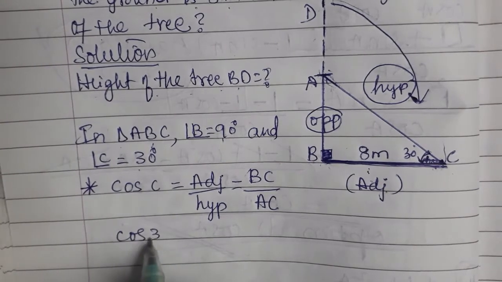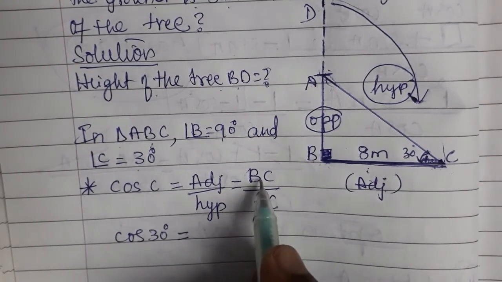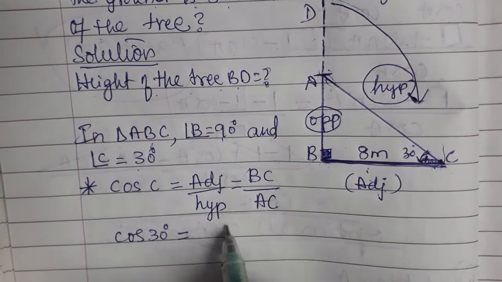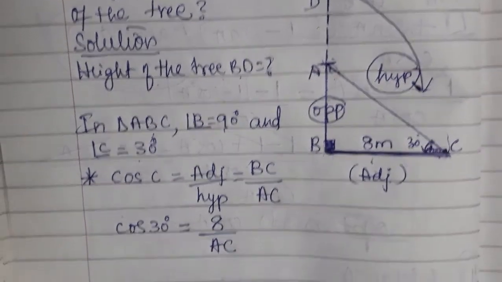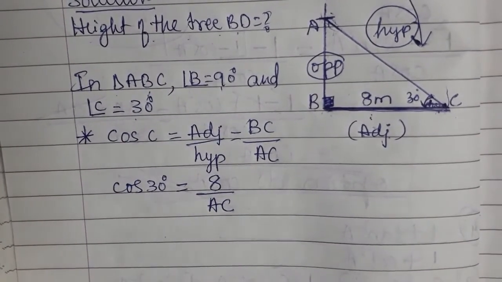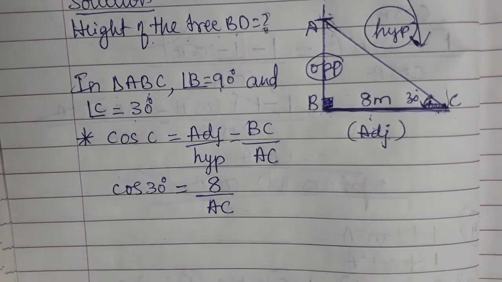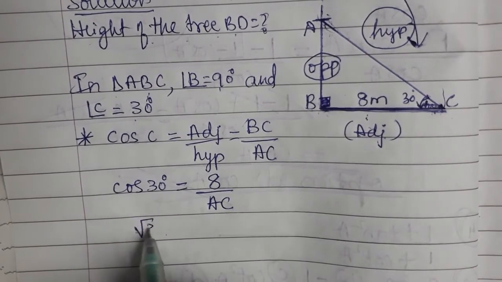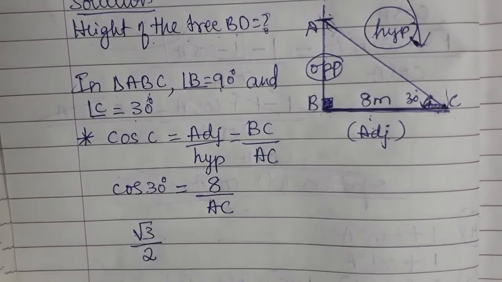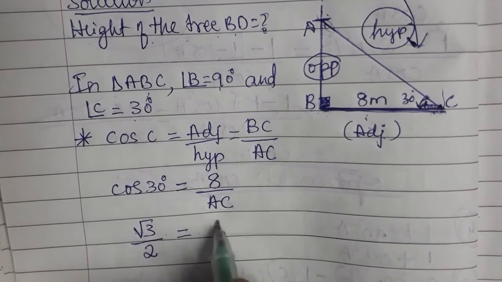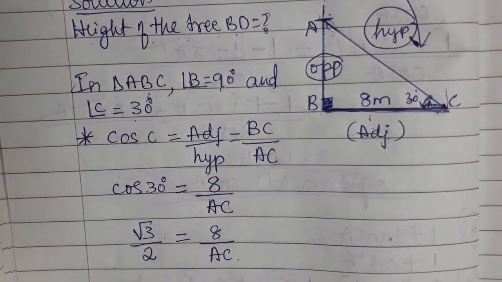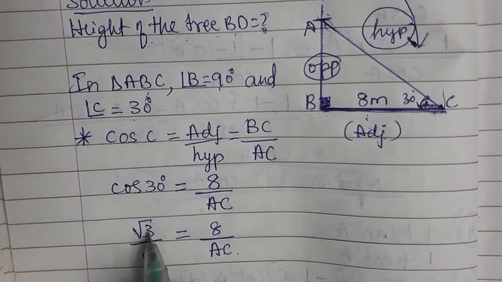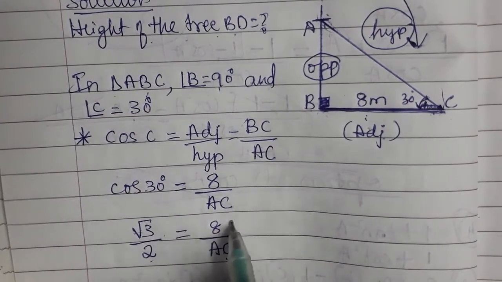So cos 30 degree is equal to BC by AC. BC is 8 meters. Now I have to find AC. Now what is cos 30 degree? Cos 30 degree is root 3 by 2, the standard value. So root 3 by 2 is equal to 8 by AC. Now what should I do? I should cross multiply. AC will come here, root 3 will come here, 2 will come here.